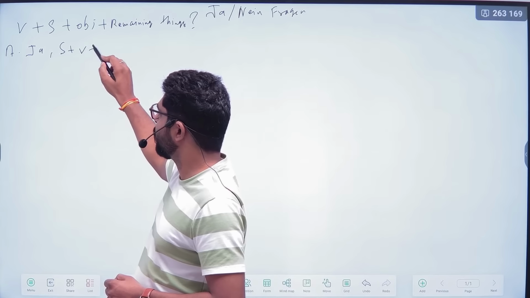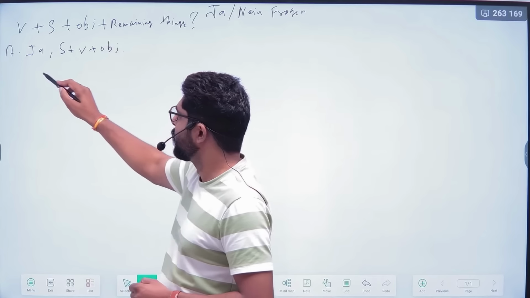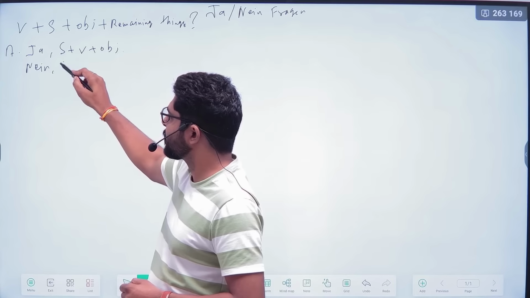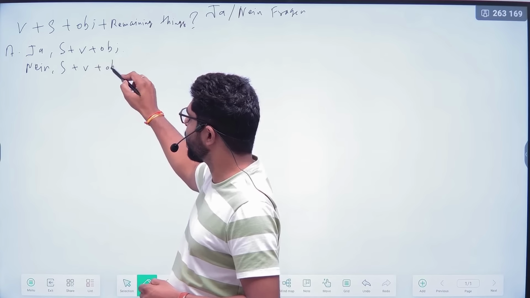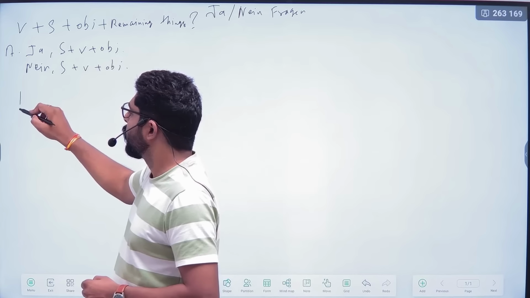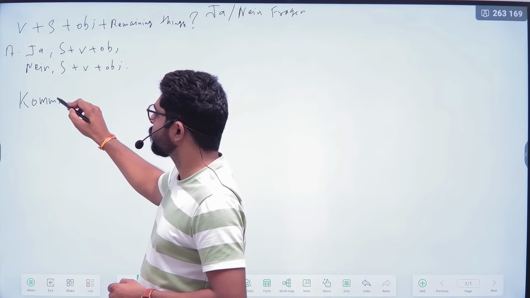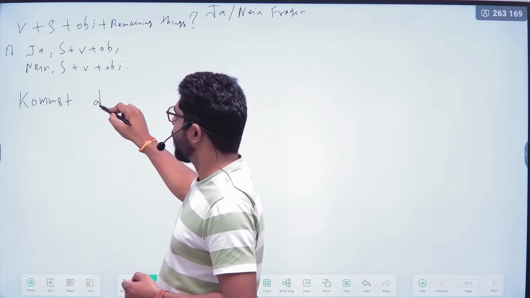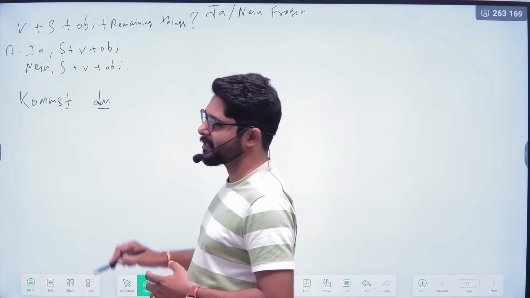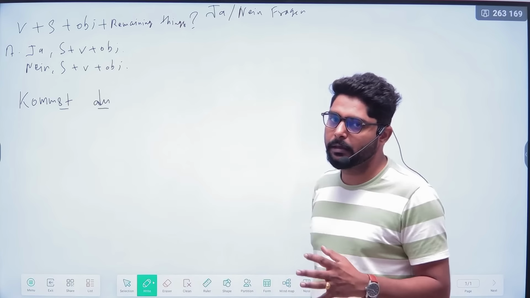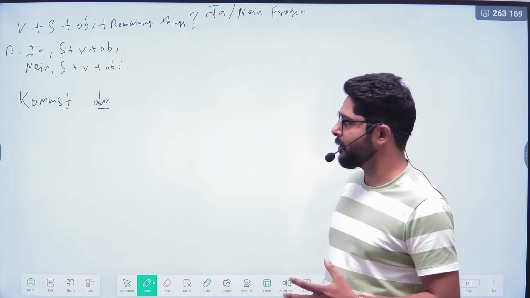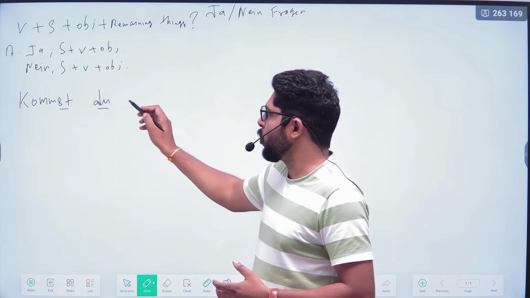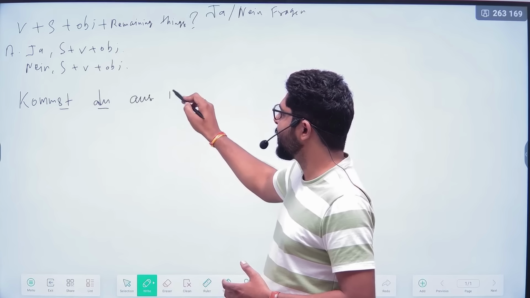An answer will be positive: Ja, subject, verb, object, or remaining things also. And the negative will be Nein, subject, verb, and object. For example: Kommst du aus Indien? Kommst is the verb. And in the conjugation there will be no changes now. It doesn't matter whether you are a beginner or an advanced level student. So: Kommst du aus Indien?